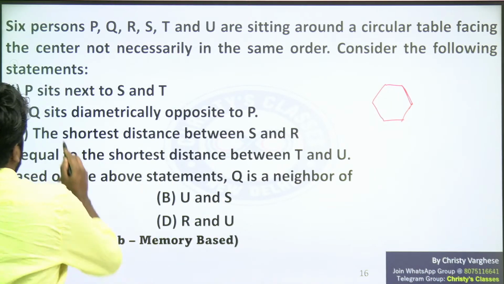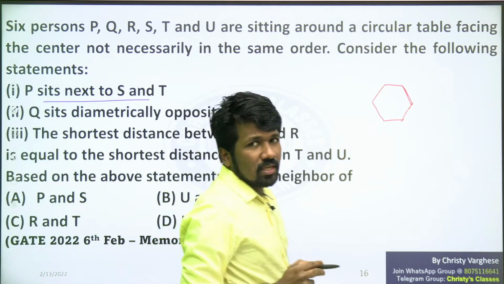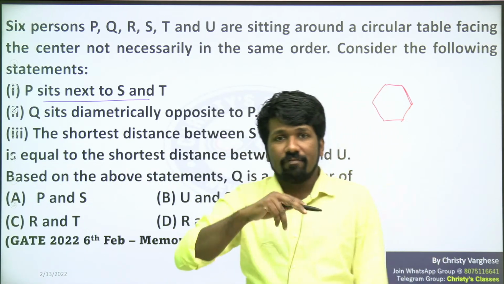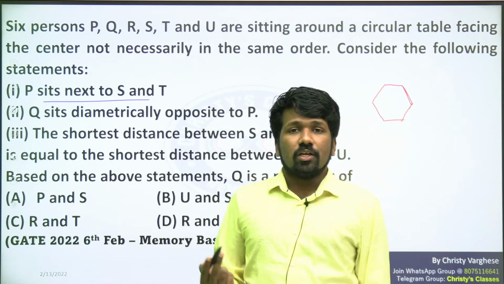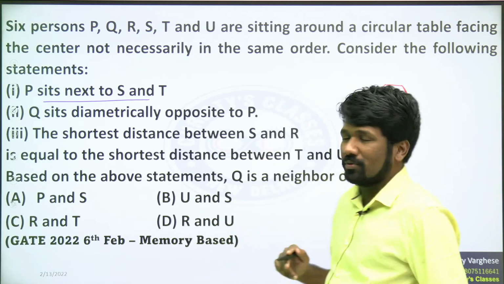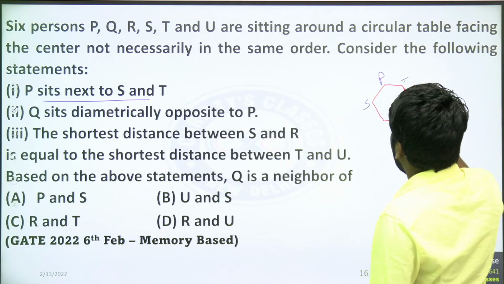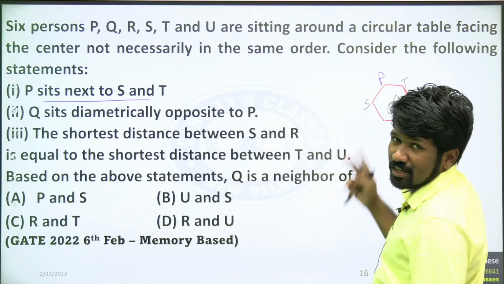consider the following statements. P sits next to S and T. P sits next to S and T means P's neighbors are S and T. Left and right of P, S and T should sit. Left and right, right and left both are possible, S and T respectively. So if you are placing P here, S here, T here is a possibility, and vice versa is also possible.